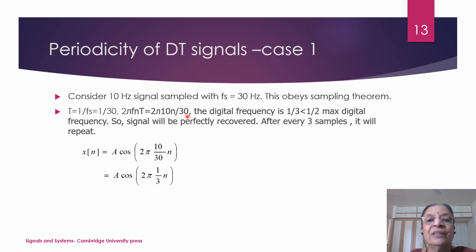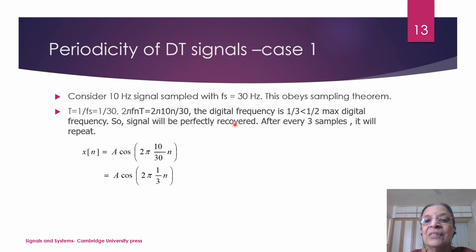It comes to 1 by 3. So, digital frequency comes to 1 by 3. Here I am considering a cos component. x(t) is equal to A cos 2 pi f 10 n, 2 pi f n into capital T. What is capital T? Capital T is 1 upon Fs, that is 1 upon 30. So you get it as 2 pi 1/3 n, and this 1/3 is equal to your digital frequency.